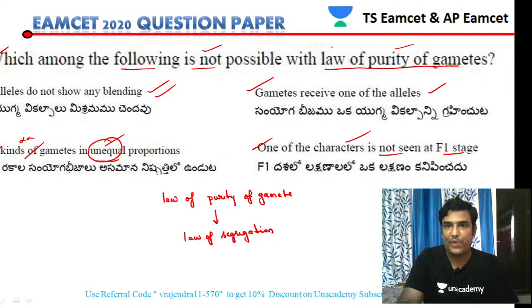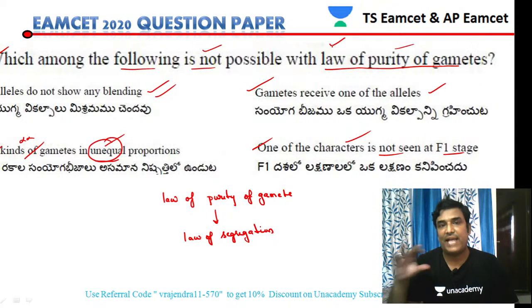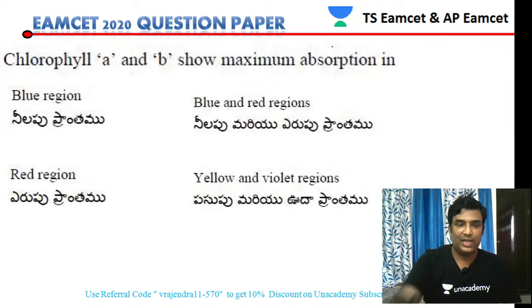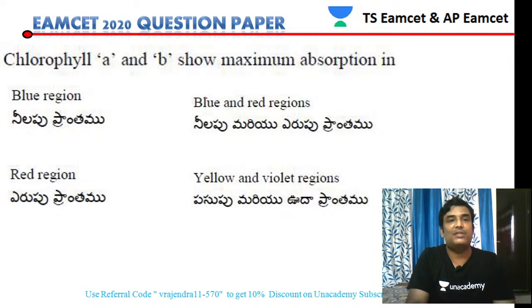Anyhow, the important point you have to remember is that the law of purity of gametes is also called the law of segregation, and it is the universally accepted law of Mendel. So that is the thing which you have to remember. Very good, Ganesh. You have given the right answer. Option 3 is the right answer, no doubt about it. Next question.